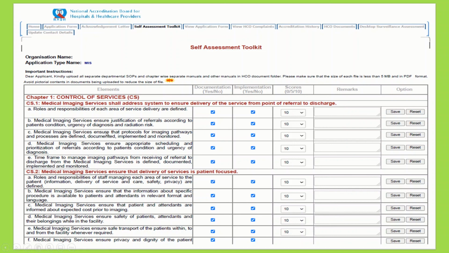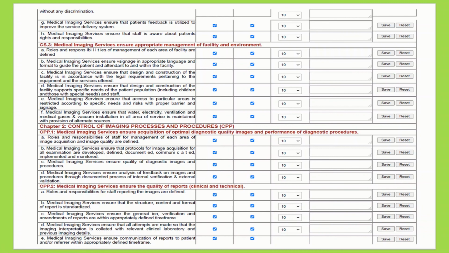If documentation and implementation are both not there, it is 0. If the documentation is there, implementation is not there, then it is 5. If both are there, the score will be 10. Like that, it is 18 pages of data where you need to give scores to yourselves, and it is a self-declaration kind of thing where you intimate to NABH that you have all these things.